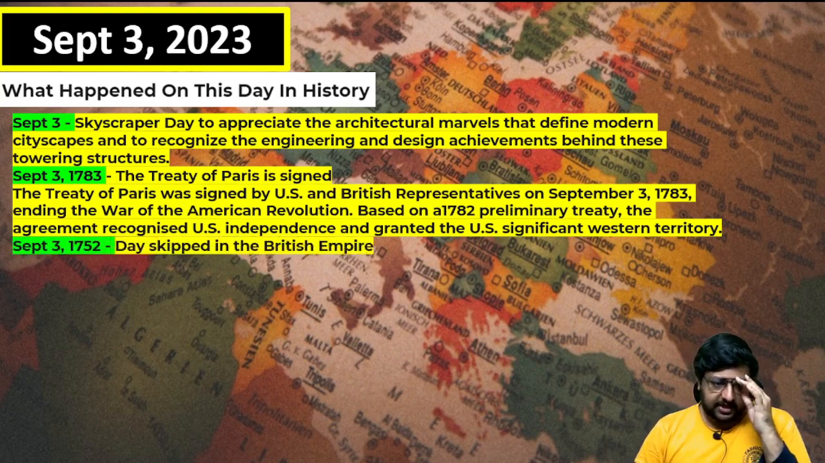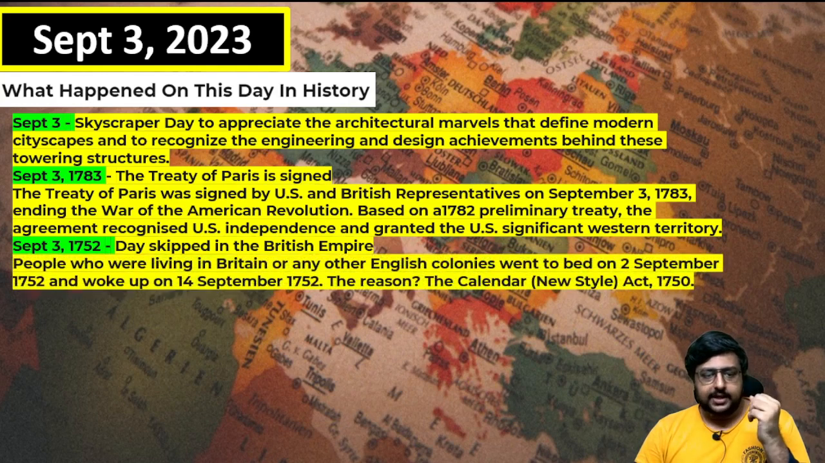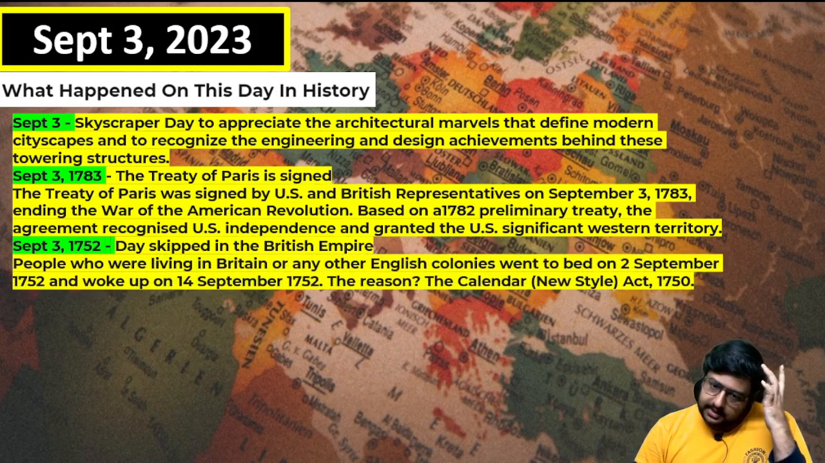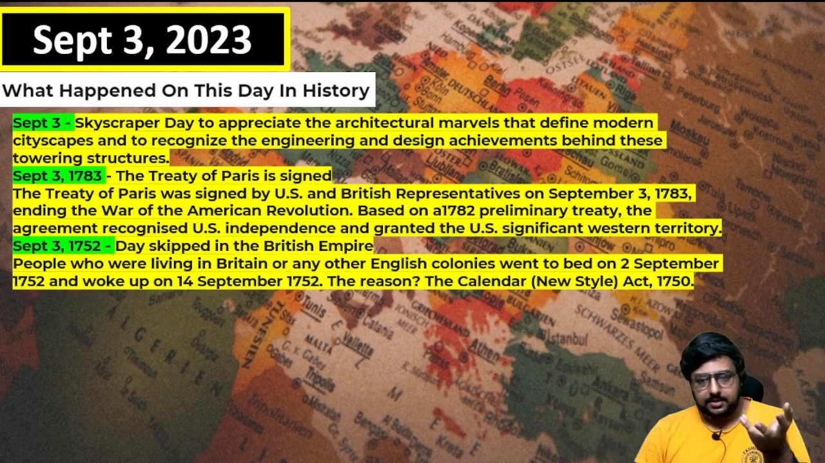Then, in 1752, on September 3, a day was skipped in the British Empire. Can you imagine? Today it is September 2, you go to sleep, and tomorrow when you wake up the date is September 13. That actually happened in history, and that is why today I showed you the calendar things. In Britain and the other colonies, on September 2, 1752, they slept and woke up on the 14th of September. The reason is that they changed the calendar format.